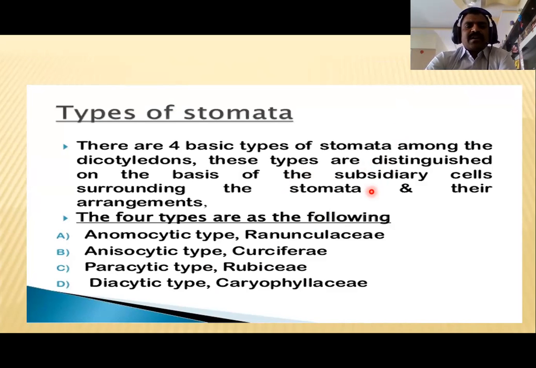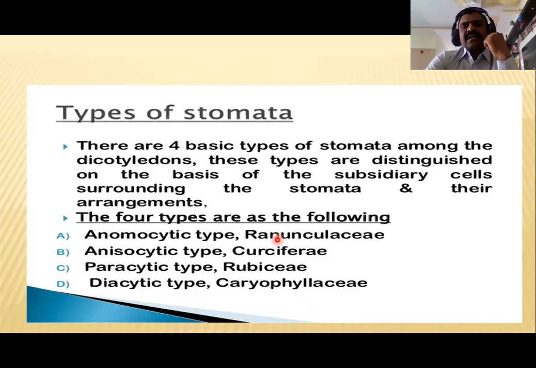Second, anisocytic, that is the cruciferous type. Third, paracytic, also called the rubiaceous type of stomata. And the fourth type is diacytic, which we can also call the caryophyllaceous type. These are the four types of stomata we observed in the leaves of dicot plants.